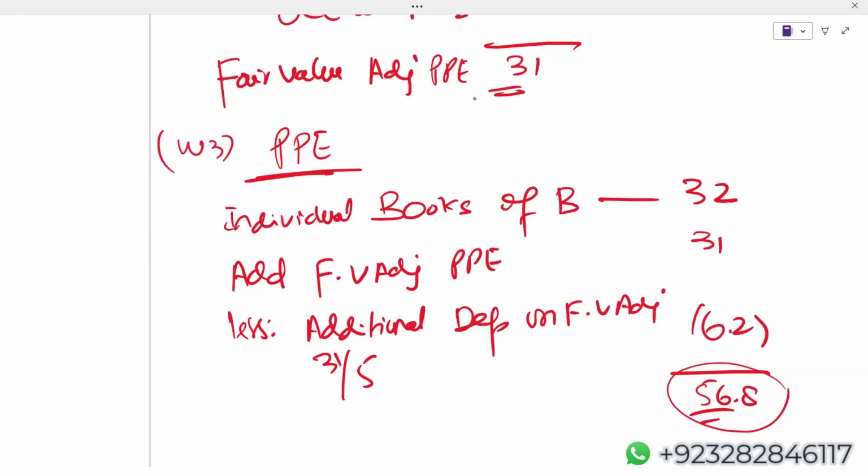So within the group SOFP, the impact of 56.8 is already included. We have to exclude it. The examiner by mistake treated an associate as a subsidiary, so we are eliminating all the impact of subsidiary from the group SOFP. We have to eliminate this 56.8 from the non-current asset of group accounts.